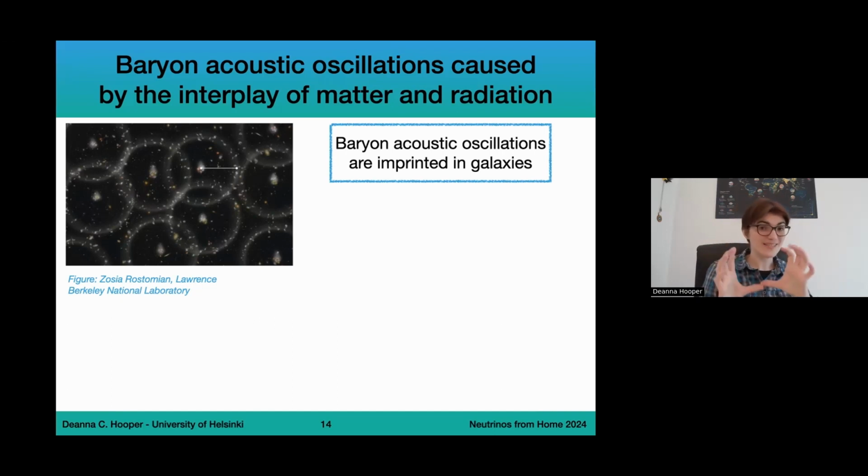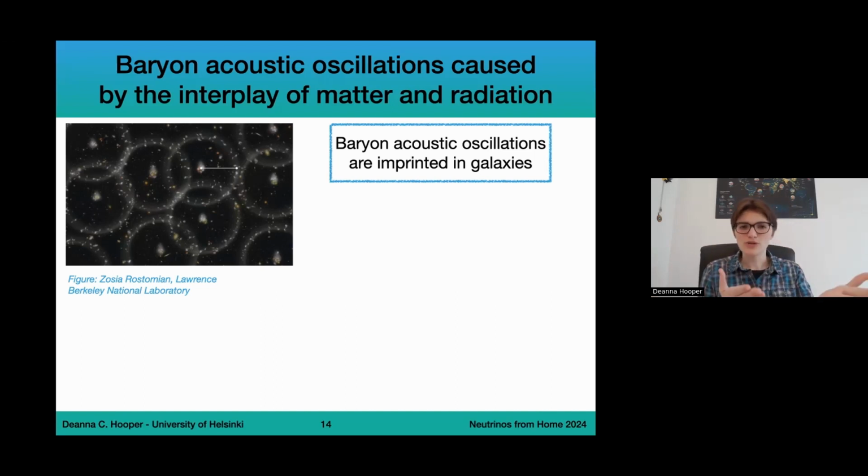So this is what we call the sound horizon, and this is something that can be measured by looking at the overall distance between galaxies. Now, the average distance between galaxies is going to be very, very spread out, but there is going to be a number that is going to appear many more times than others, and this is going to be this initial sound wave, the diameter of these sound waves.